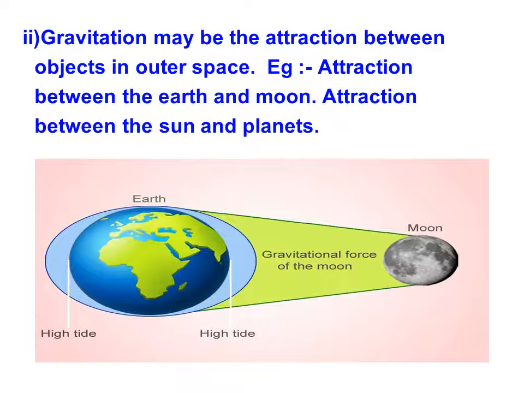Second one, attraction between the sun and the planets. As we all know, the earth as well as other planets revolve around the sun. And how do they revolve around the sun? There are no wires or threads. It revolves due to the gravitational force of the sun as well as the planets. So both have some gravitational power, and due to this only it revolves around an object.